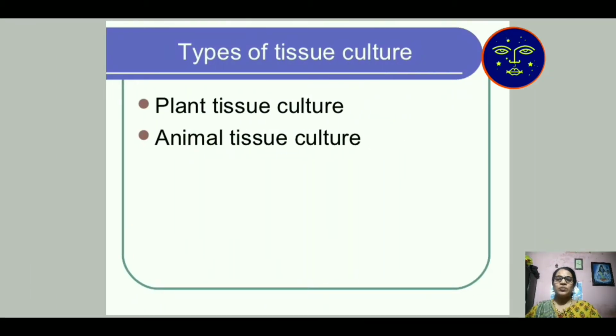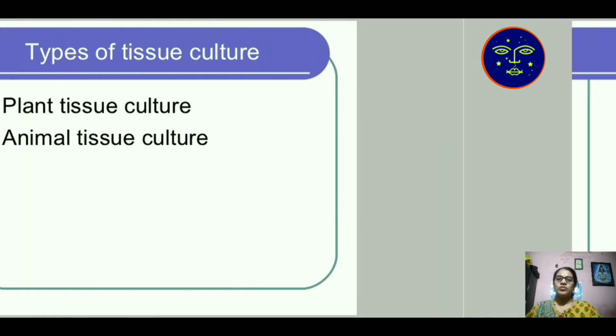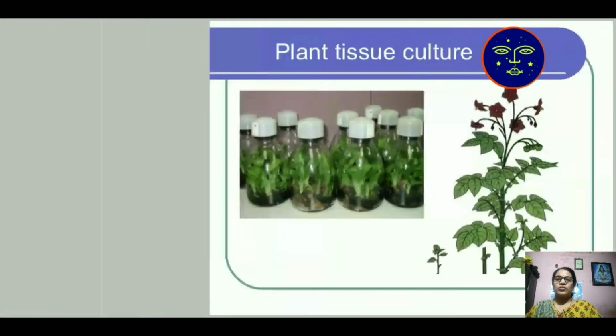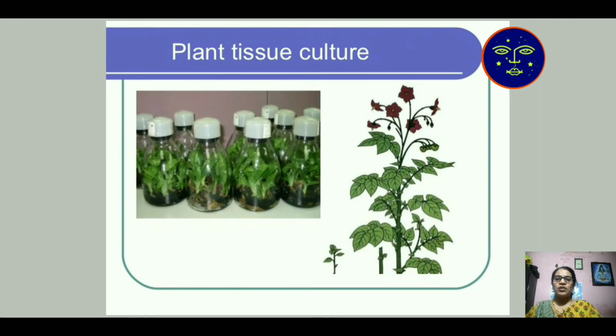Then types of tissue culture. Tissue culture occurs as plant tissue culture and animal tissue culture. Animal tissue culture is a quite sophisticated method, so different media are required and a 100% contamination-free area. Whereas in plant tissue culture, some media are necessary and a wide area with aseptic conditions.